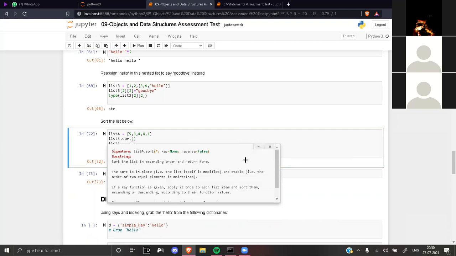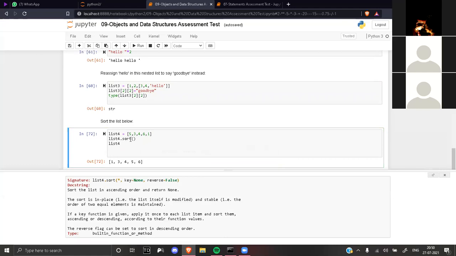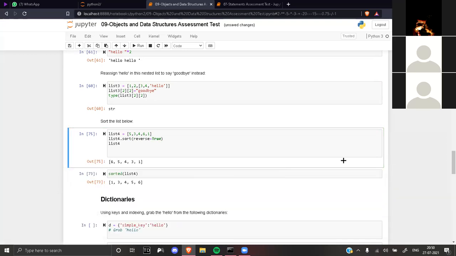Now click on the plus sign. This is the documentation of this method. list.sort has reverse equal to False. If I set reverse to True, it sorts in descending order. So there is an argument I can pass. Inside sort, write reverse equal to True, with capital T, inside the brackets. Now run. See, it is 6, 5, 4, 3, 1. Good question.